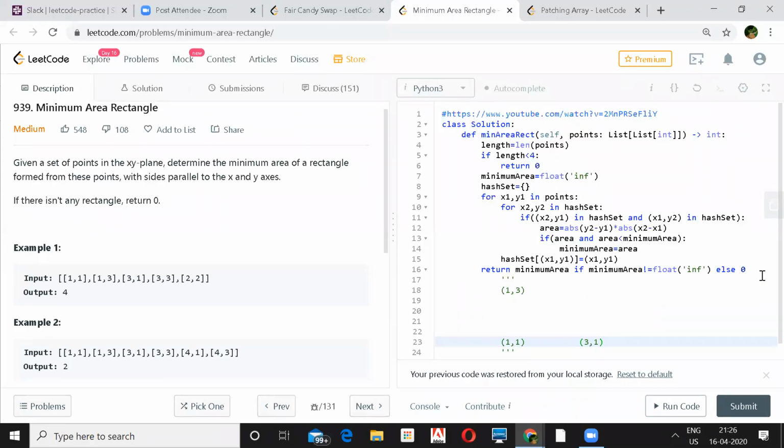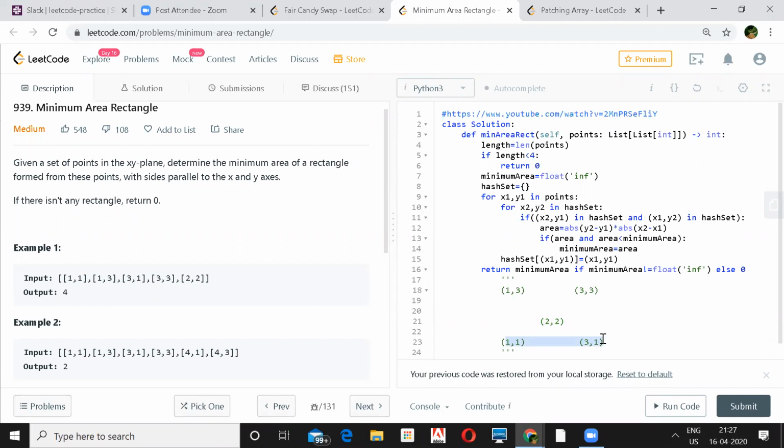X-axis we are shifting. Top will be 3 comma 3, and your diagonal 2 comma 2. So you can take any 4 possible points. Here the difference on the y-axis is 2, and on the x-axis again the difference is 2.